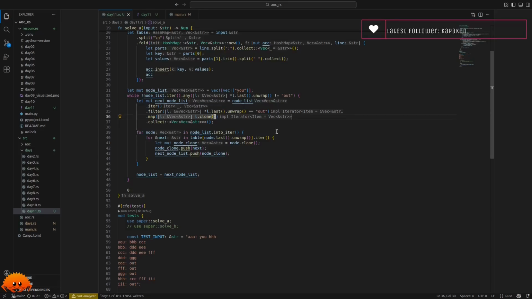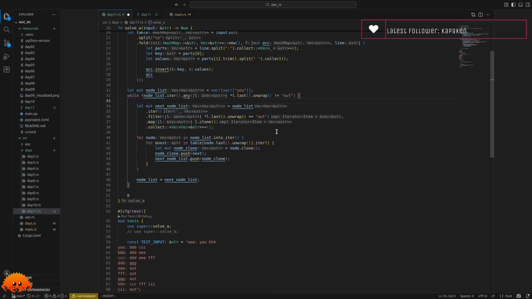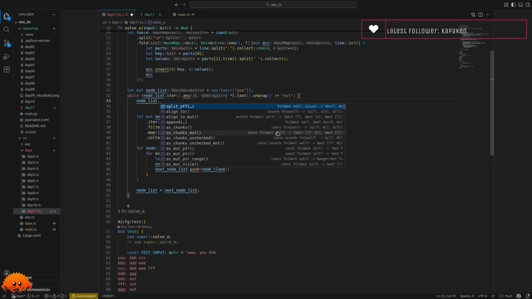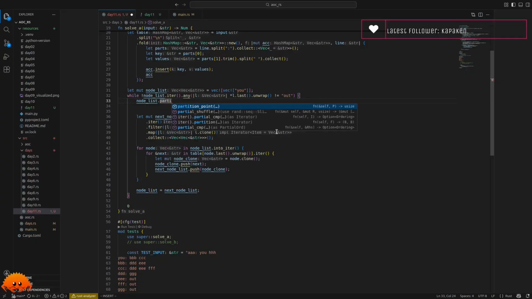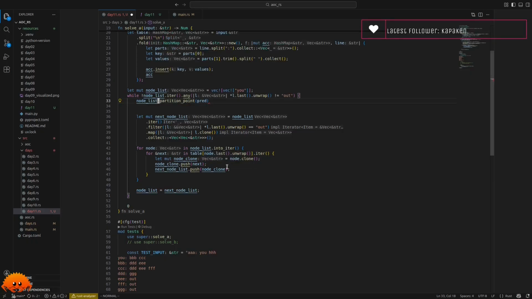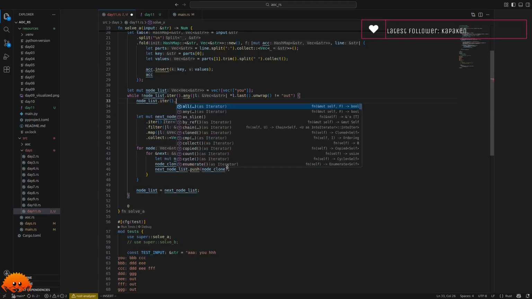Yeah, I think there is a function in the Rust standard library that splits on an argument. Partition. Partition point doesn't sound right. No, I think it's also on the iter type.